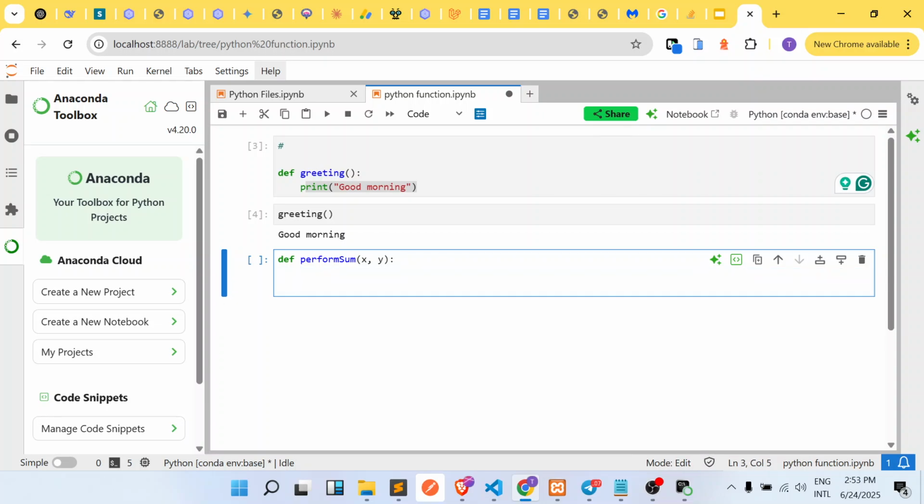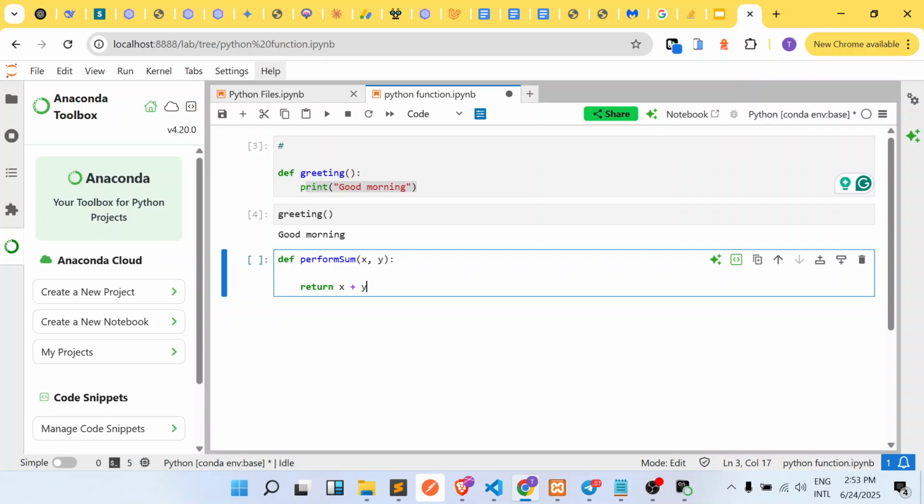And now a function has something called a return statement. Now this is optional depending on what you're doing. But if you want your function to return something back to you after it has performed an operation, you should use something called a return statement. A return statement actually returns a value back to you after that function has done its work. All right. So in this particular case, we want this function to return the value of x plus y.